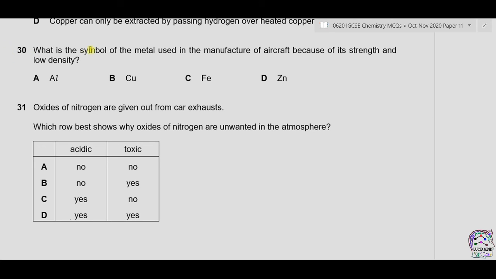Question 30. What is the symbol of the metal used in the manufacture of aircraft because of its strength and low density? Among aluminum, copper, iron and zinc, only aluminum is the one having low density and high strength. The answer is therefore A.